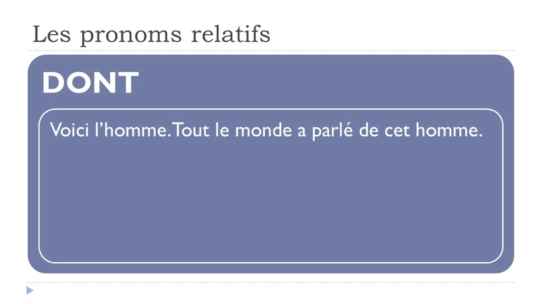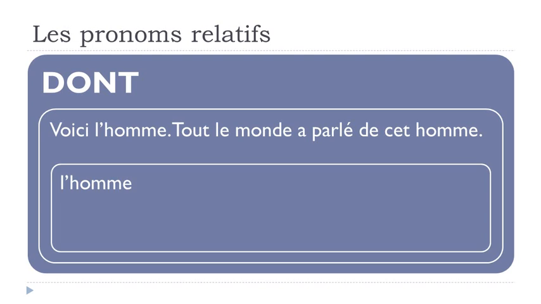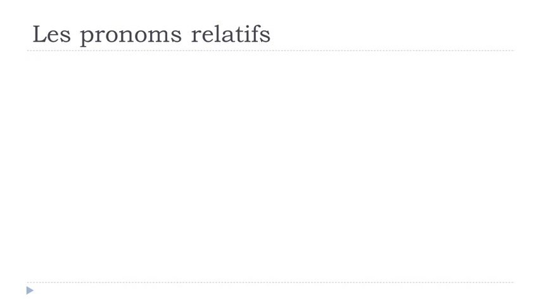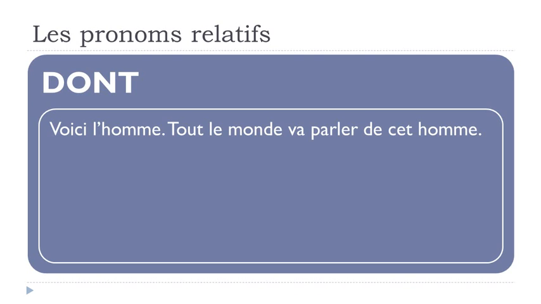Then if we put the same structure but at the passé composé, voici l'homme, tout le monde a parlé de cet homme, same thing, we don't want to repeat l'homme. Voici l'homme dont, same position, tout le monde a parlé. It doesn't change anything, but the tense is different here because it's passé composé. Now let's see the same sentence at the futur proche, so near future.